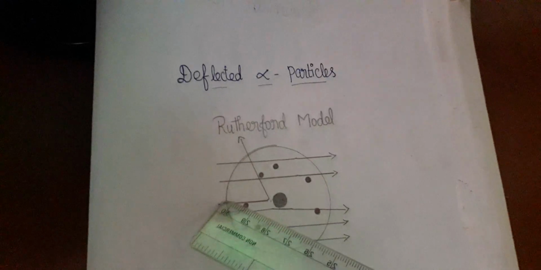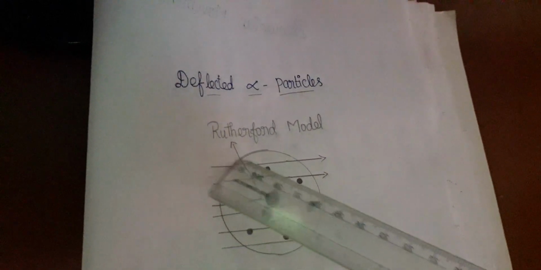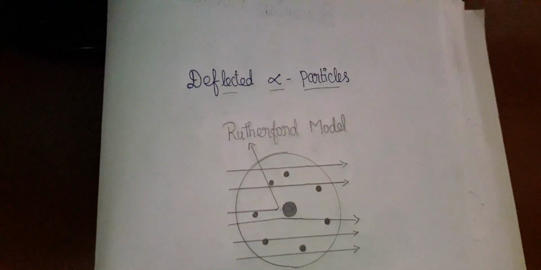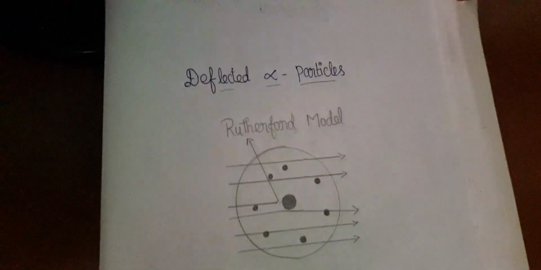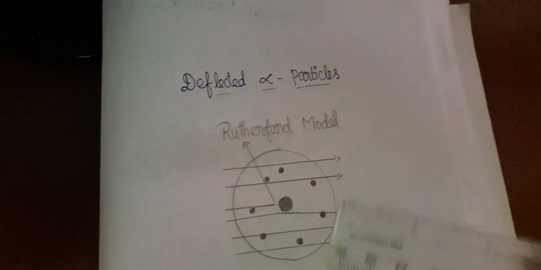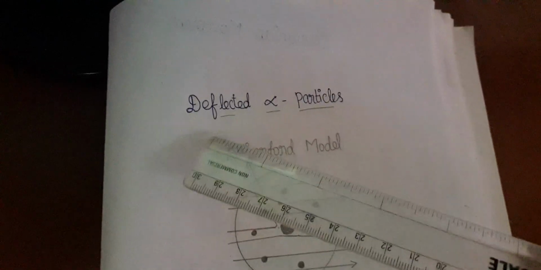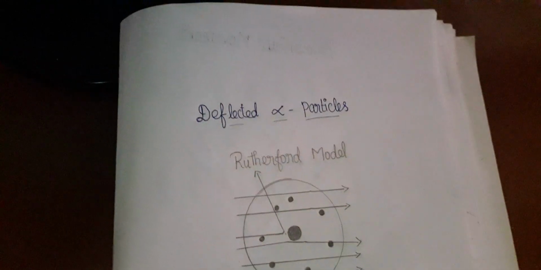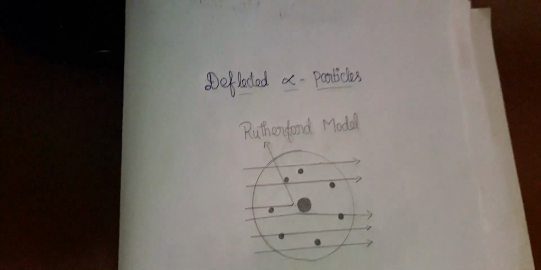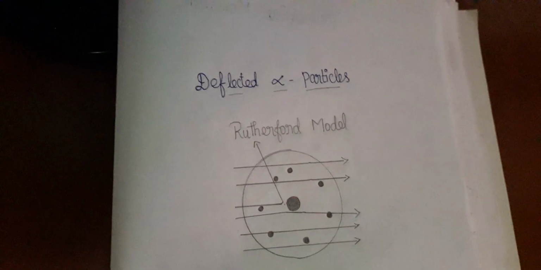But very few alpha particles, you have to see what was observed, are completely bounced back. This is only the deflection of alpha particles.